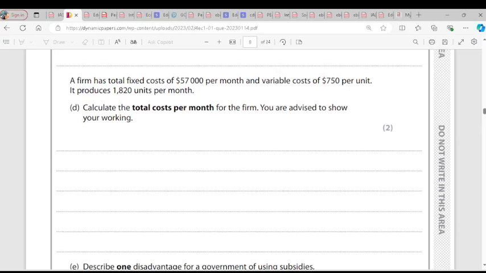Are you there? A firm has total fixed cost of $57,000 per month and variable cost of $750 per unit. It produces 1,820 units per month. Calculate the total cost per month. Total cost is total fixed cost plus total variable cost. Our total fixed cost is 57,000. Our total variable cost is 750 multiplied by 1,820. That gives us 1,365,000.